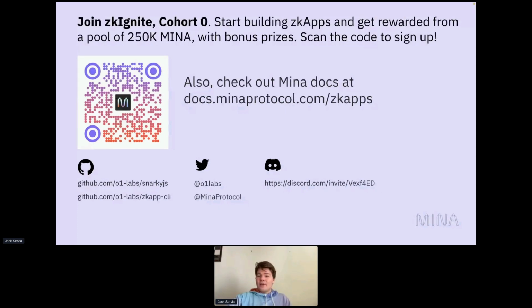Oh, for init, what would happen if you throw an error here? I actually don't know exactly what would happen. I think it depends on the context. Maybe Gregor, who's in the chat, has a good idea. I think that if you write a smart contract, deploy it to the Berkeley testnet, and then you run the init method and something goes wrong, well, first of all, I think the zkApp CLI should catch this before you get that far.